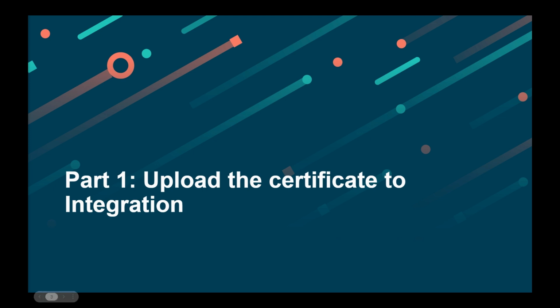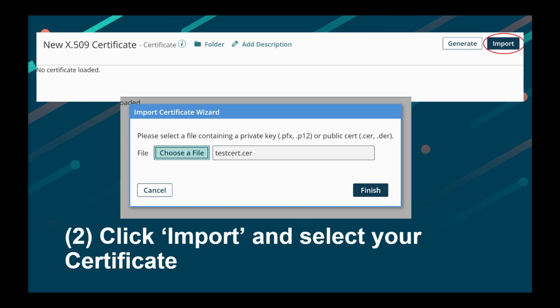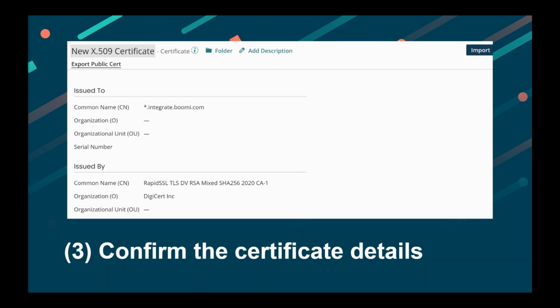Part 1. First, you need to upload the public certificate to Boomi Integration. Create a new X.509 certificate component for the public certificate. Next, click Import and select the public certificate you want to upload. Verify that the certificate details are correct and save the certificate component.